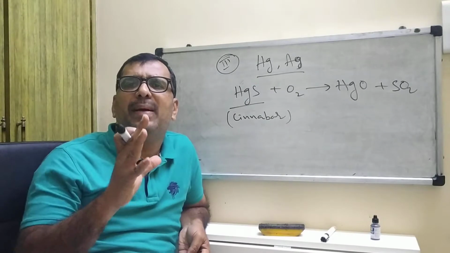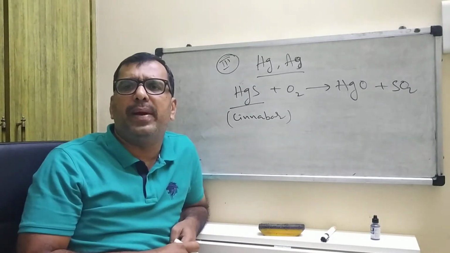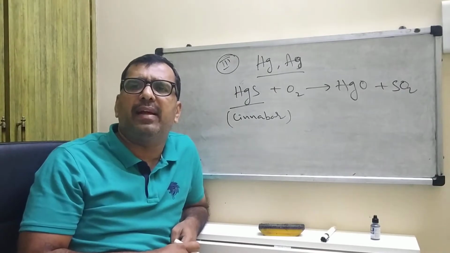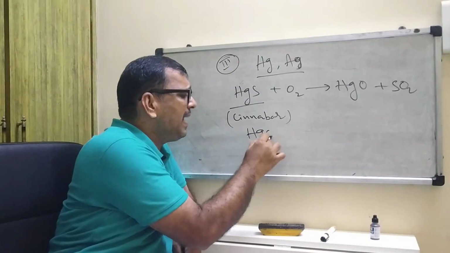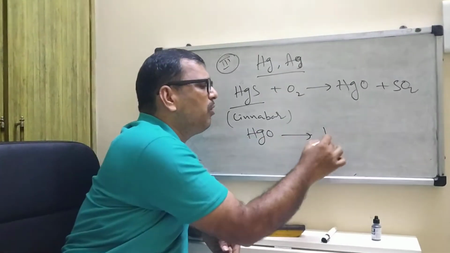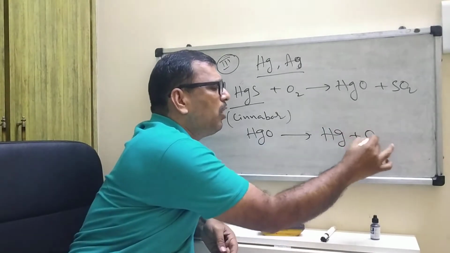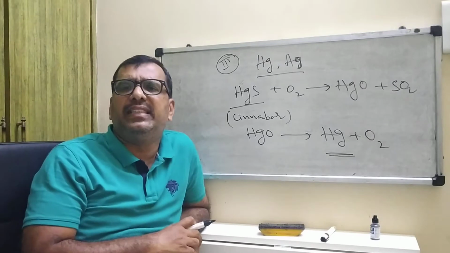Means the ore, by heating, undergoes roasting, and sulfur dioxide gas is liberated. Again, HgO by heating is converted into Hg plus oxygen. Finally you will get Hg.